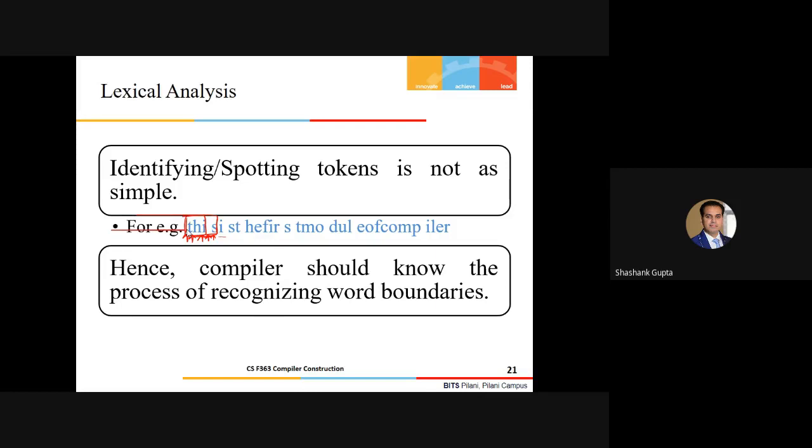Fine. So now let's suppose I have written something like this, let's talk about it with respect to the programming language constructs.